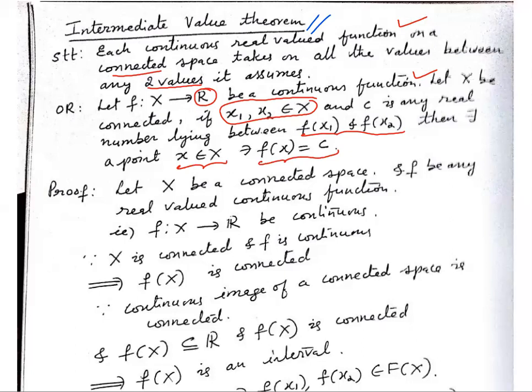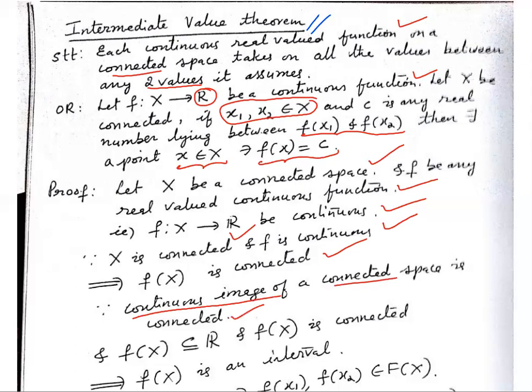X is connected, and f is a real valued continuous function. So f from X to R is continuous. Then f of X is connected. Why? Because we know that the continuous image of a connected space is connected.